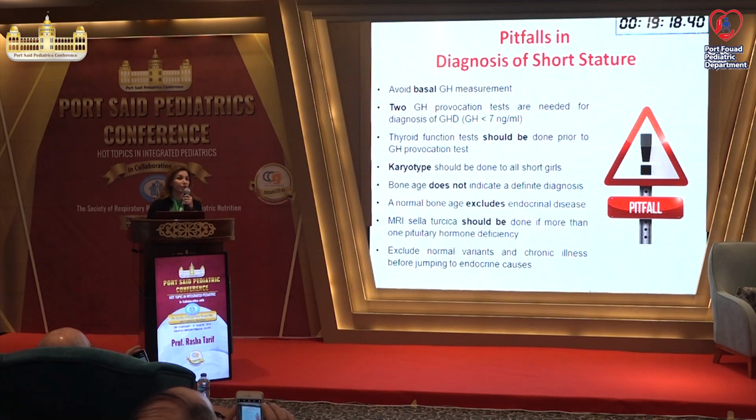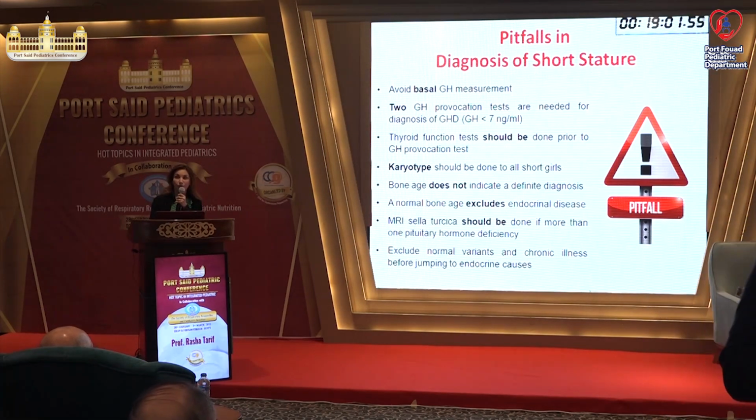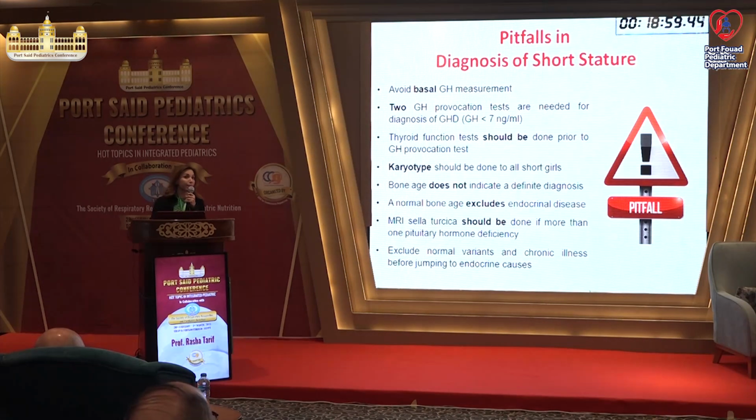Karyotype should be done for any short girl, even if she's not dysmorphic. Bone age does not indicate a definite diagnosis, and a normal bone age does not exclude endocrinal disease. MRI sella turcica should be done if you have more than 1 pituitary hormone deficiency to exclude panhypopituitarism or tumor. And remember to exclude normal variants and chronic illness before jumping to endocrinal disease.